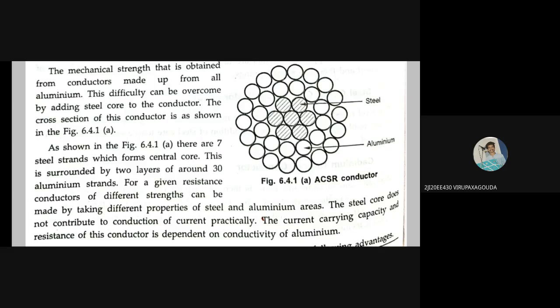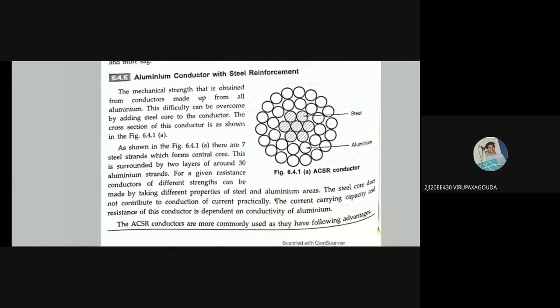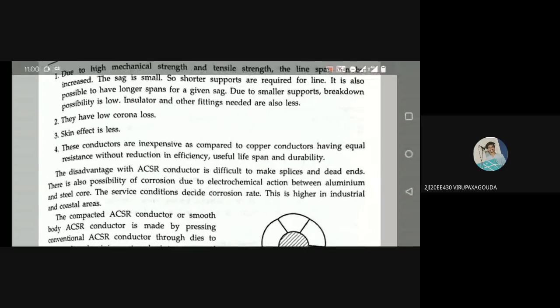The ACSR conductors are more commonly used as they have the following advantages. Let's go to the advantages of ACSR, aluminum conductor with steel reinforced. We will also go to the disadvantages, but first the advantages. Due to high mechanical strength and tensile strength, the line span can be increased. The sag is small, so shorter supports are required for the line.